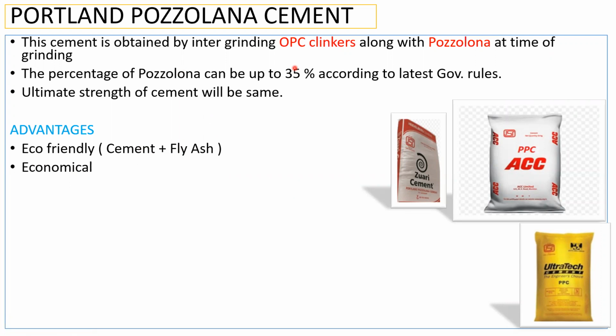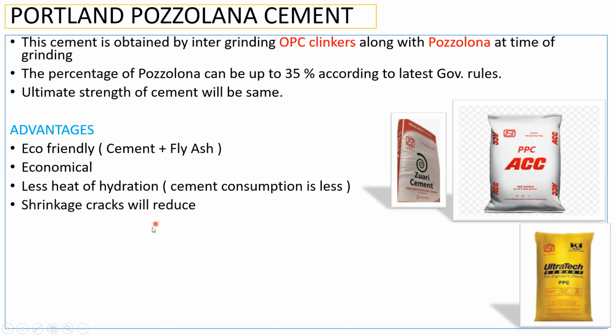But now since the demand has increased, you don't get it for free. They've kept a minimum price of, let's say, 2, 3 or 4 rupees per kg. Next is less heat of hydration, because the cement consumption is less. So if the cement consumption is less, obviously there is less heat of hydration. Next is shrinkage cracks will be less. There won't be shrinkage cracks in this.